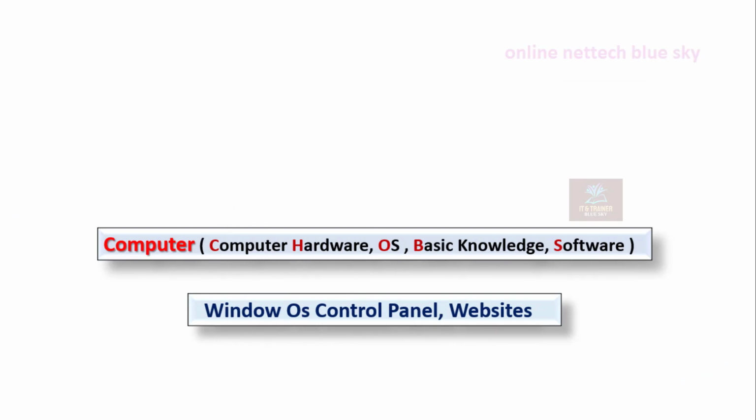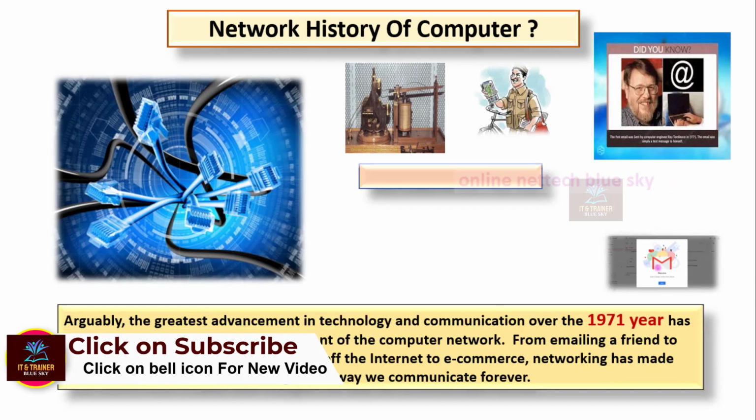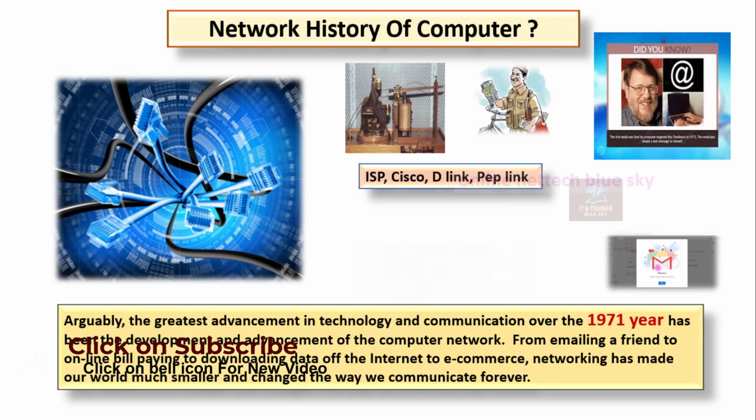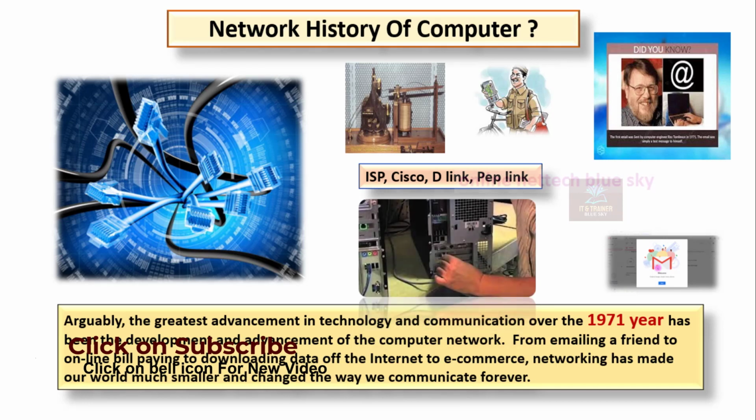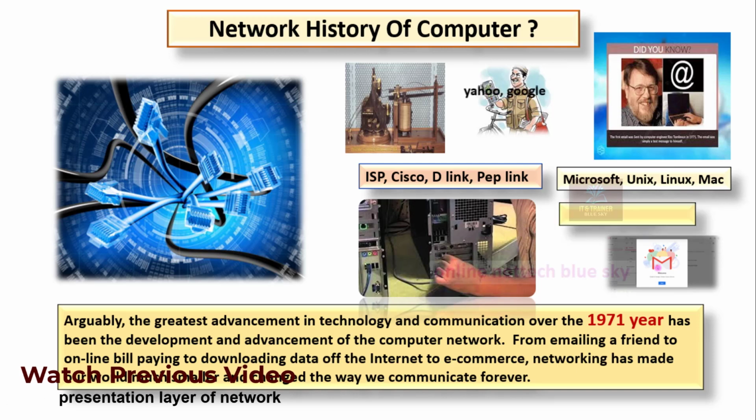This is a computer-related course where I give you information about networks, and it is very important for you to understand what a network is. Watch the previous videos, otherwise you cannot understand the network-related information. You can see the history of networks, how computers changed through different generations, and communication from one side to another. New types of communication started with electrical systems, then telephone, then electronic network systems, and companies like Microsoft, Unix and Linux created different operating systems.